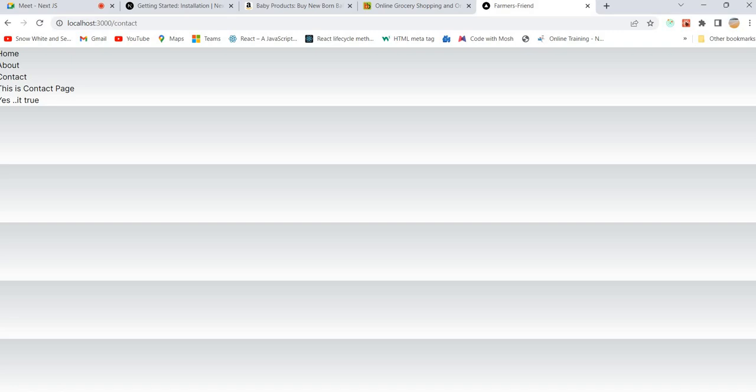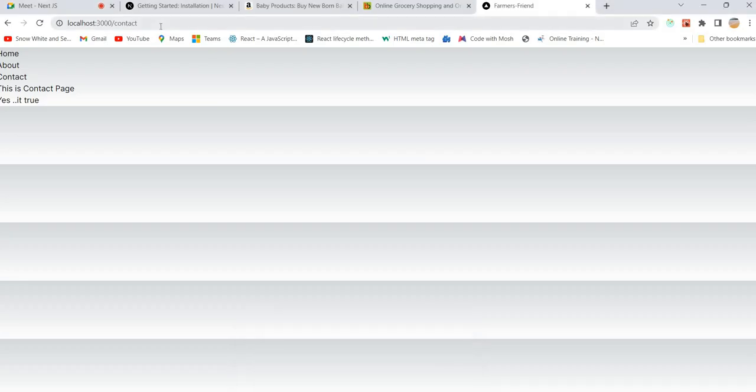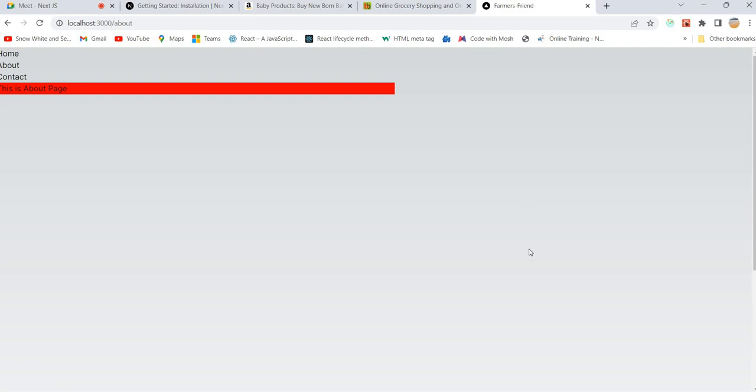We can fix those things very soon. Just 2000 pixels. If you see, this is working because the about page background is gone and it is just occupying 800 pixels width and 1000 pixels height.